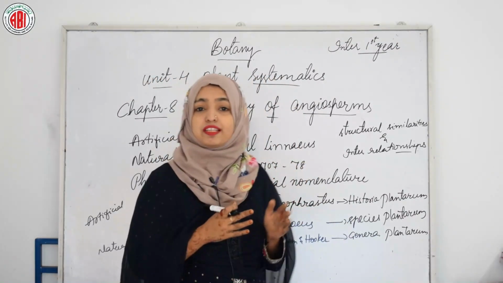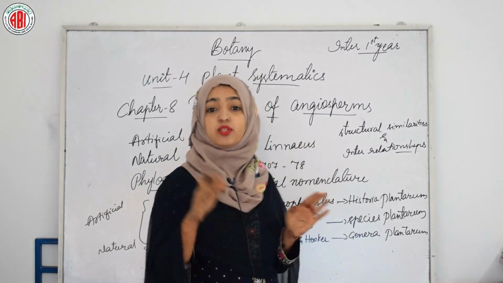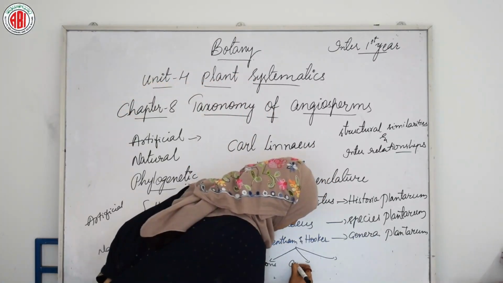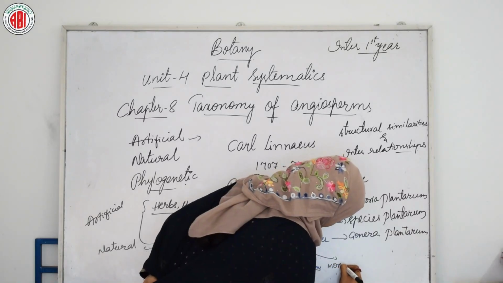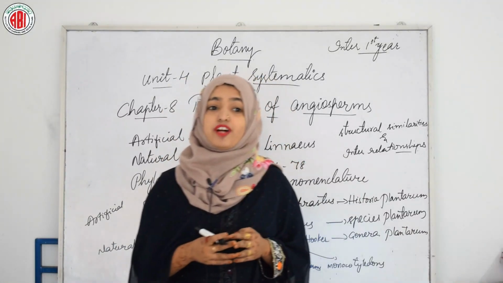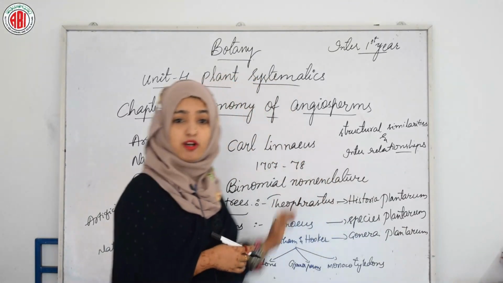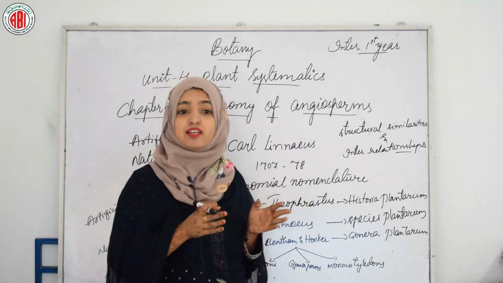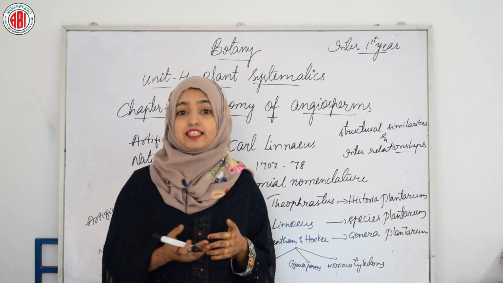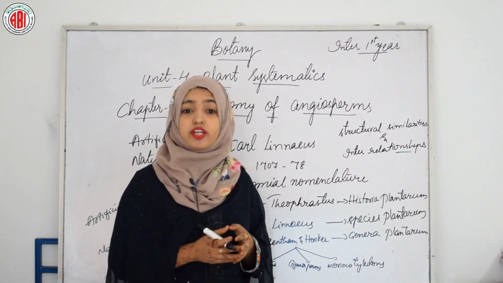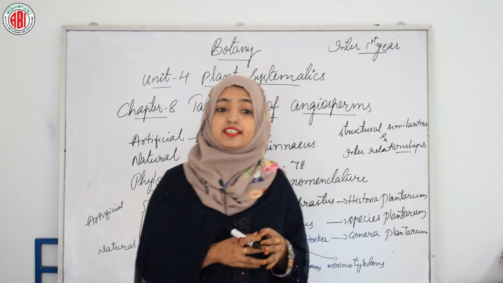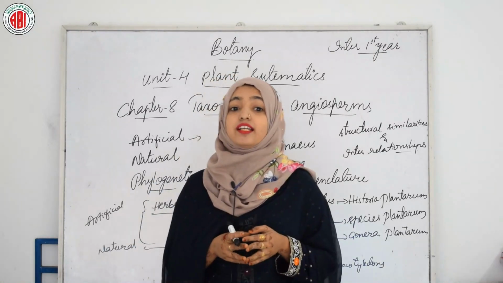So, Bentham and Hooker divided the flowering plants into three classes, named dicotyledons, gymnosperms and monocotyledons. Dicotyledonae was divided into three subclasses, namely Polypetalae, Gamopetalae and Monochlamydeae, and Polypetalae was divided into three series named Thalamiflorae, which has 6 cohorts or orders, Disciflorae with 4 cohorts and Calyciflorae